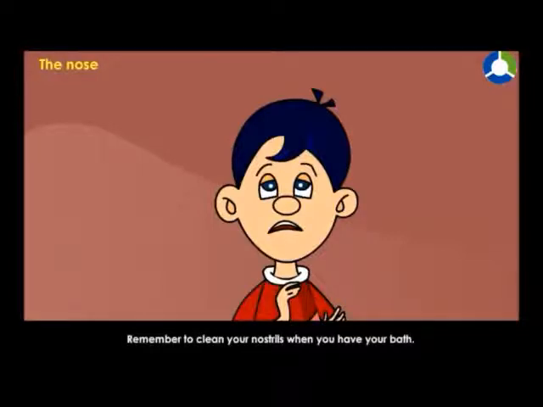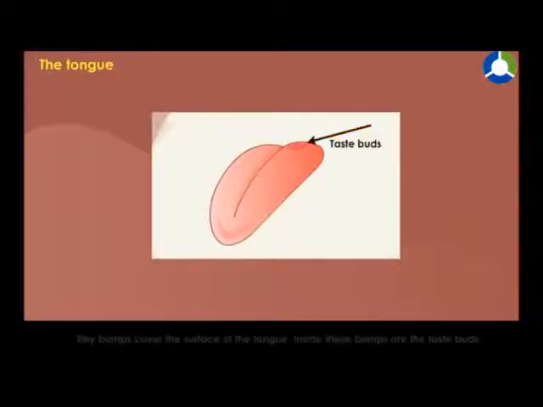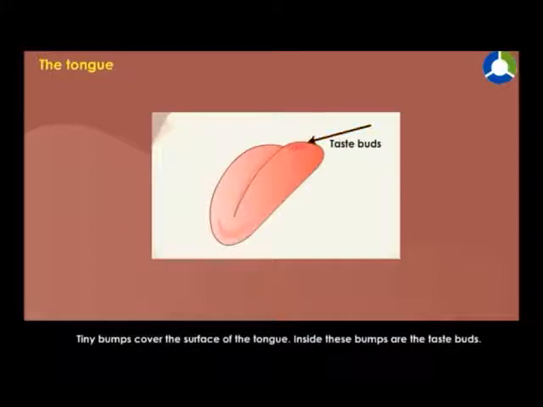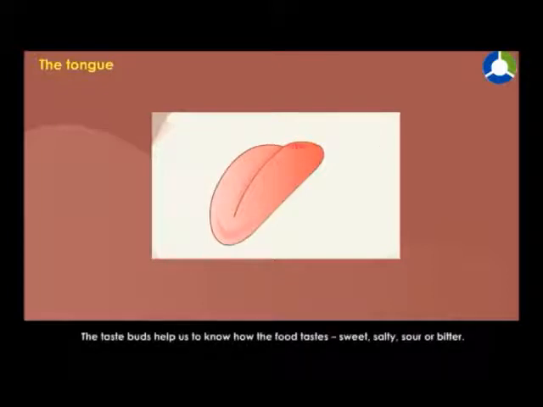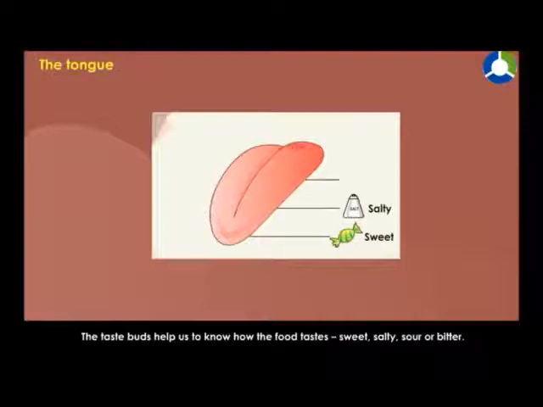Remember to clean your nostrils when you have your bath. The tongue. The tongue helps you to eat and speak. Tiny bumps cover the surface of the tongue. Inside these bumps are the taste buds. The taste buds help us to know how the food tastes: sweet, salty, sour, or bitter.